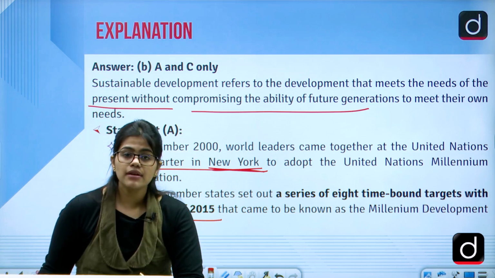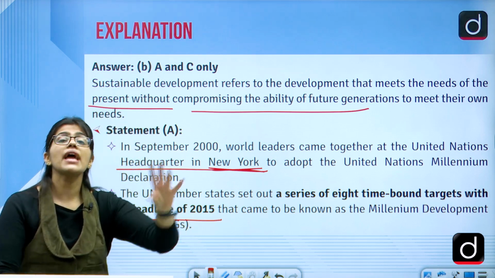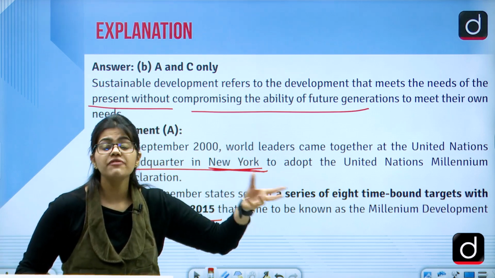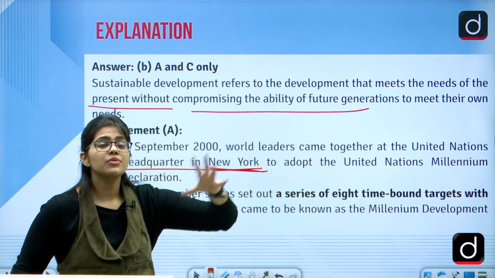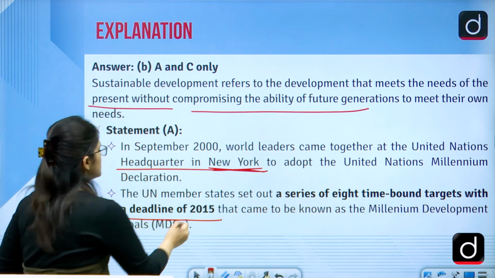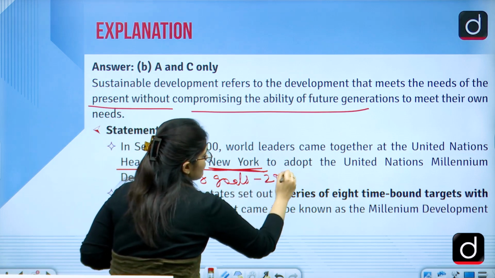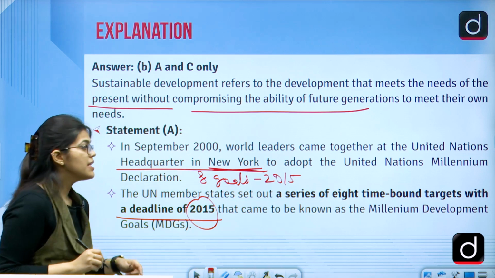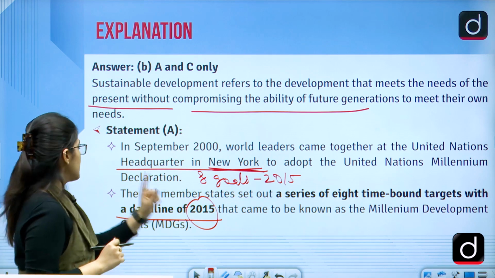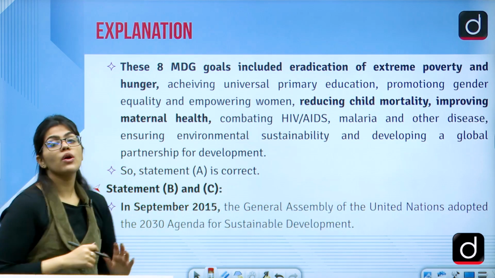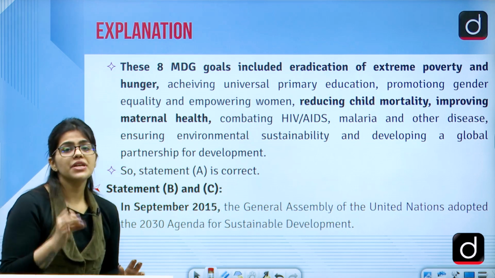So they decided that there would be time-bound goals that we want to achieve. Till when? There are 8 goals we want to achieve till 2015. These would be called the Millennium Development Goals. In short form, we call them MDGs.